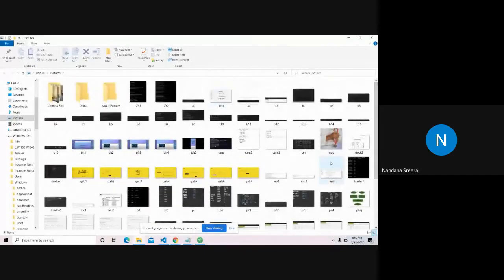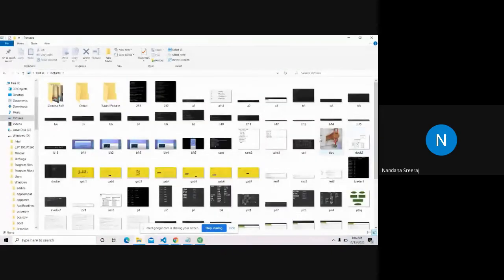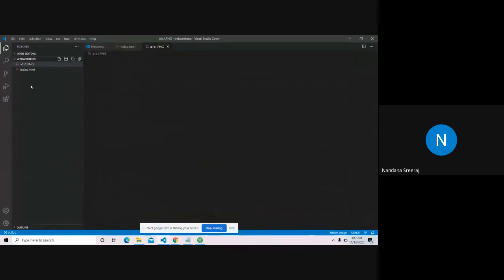Yeah, I'll take this doctor image. Wait, I don't have a good image right now. So for the time being, I'm taking this doctor. Nah, I'll take this maths, physics, chemistry image. I'll just drag this image and drop it into the folder. Simple drag and drop. Either you can just copy and paste it into the folder. I'm just doing drag and drop.